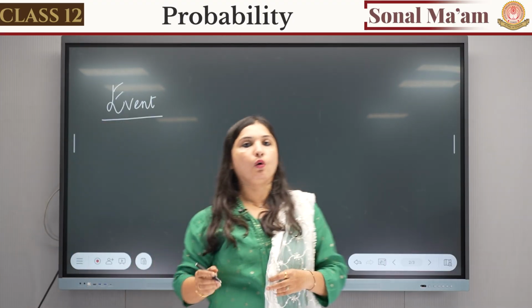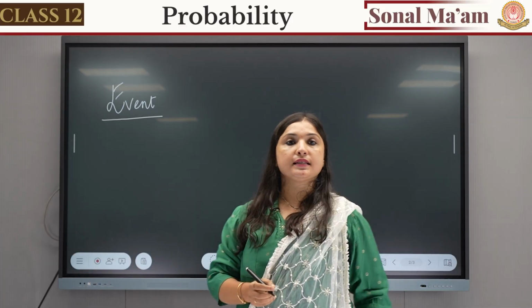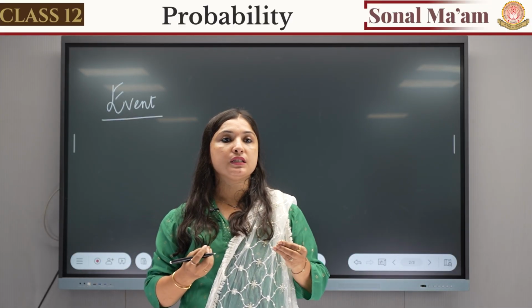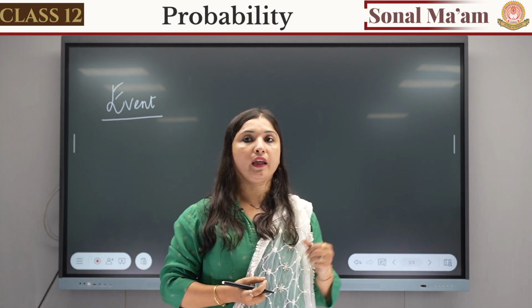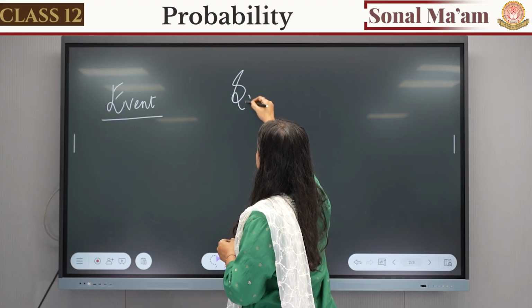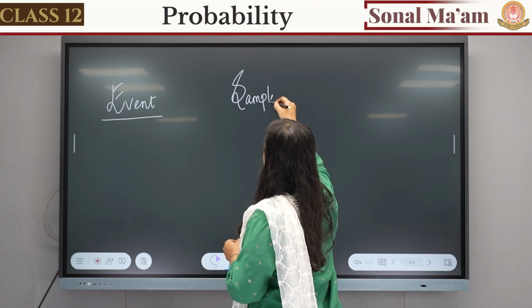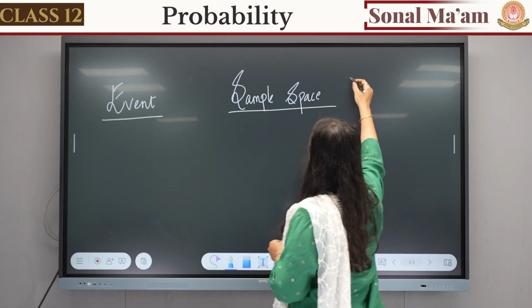event. Now, what is an event? An event is elements that are included. Before learning event, we have to know what is sample space.